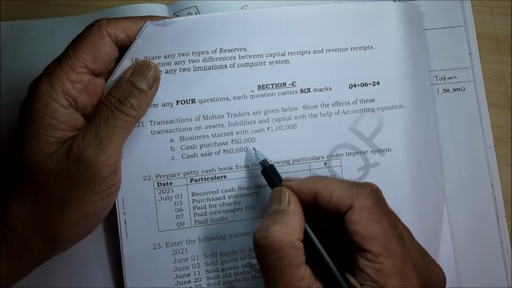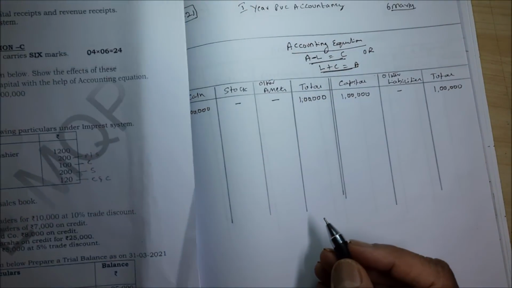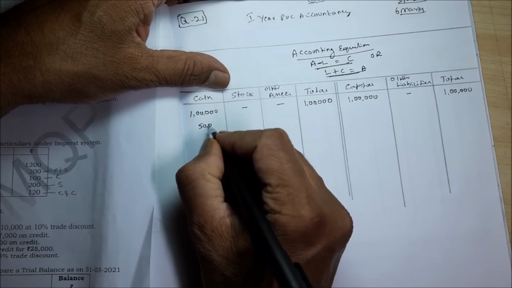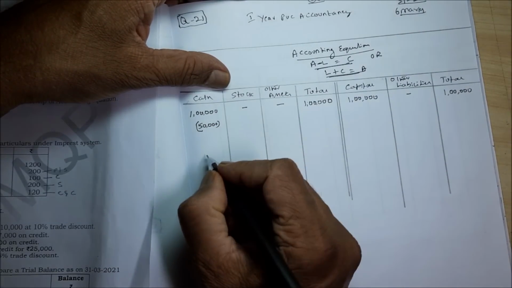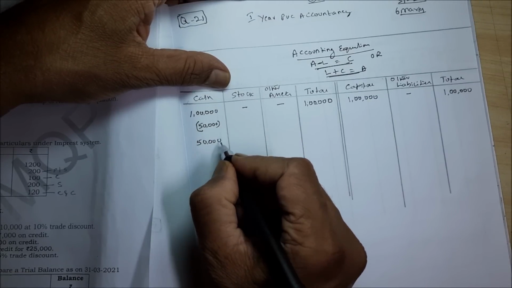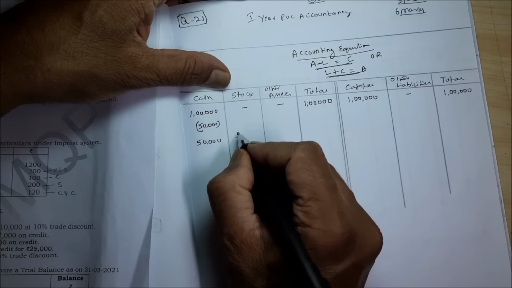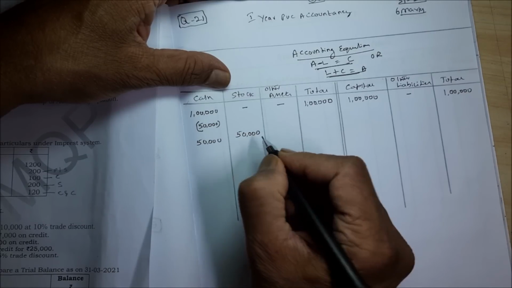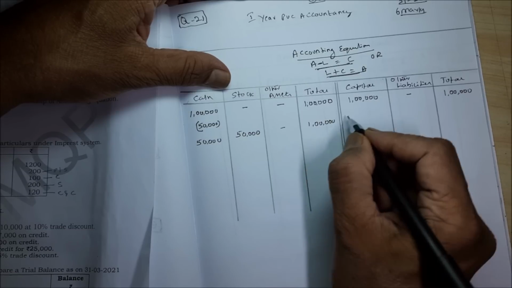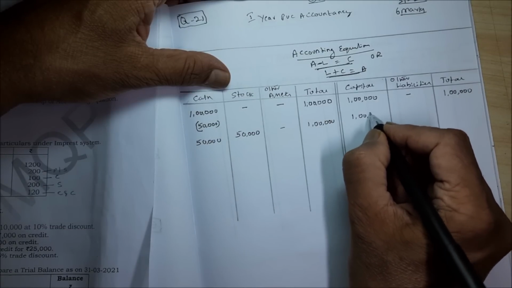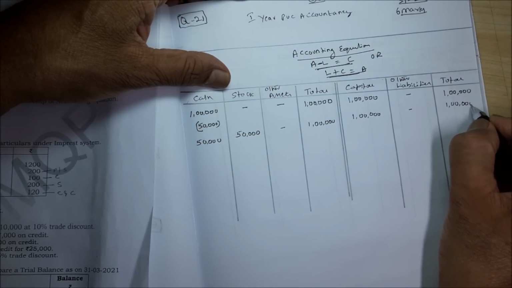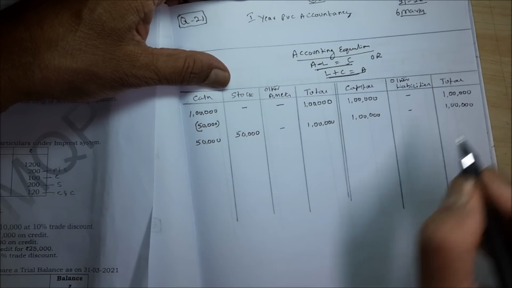Now cash purchases 50,000. So you have made purchases of 50,000. That means cash comes down. So 50,000 you put in brackets, cash comes down. Out of 1 lakh, it becomes 50,000. Then it is goods. Goods is nothing but stock, 50,000. Then again the total becomes 1 lakh. There is no change in capital. It is 1 lakh. Then dash, it is 1 lakh. So the second transaction is over. Once again 1 lakh, 1 lakh.